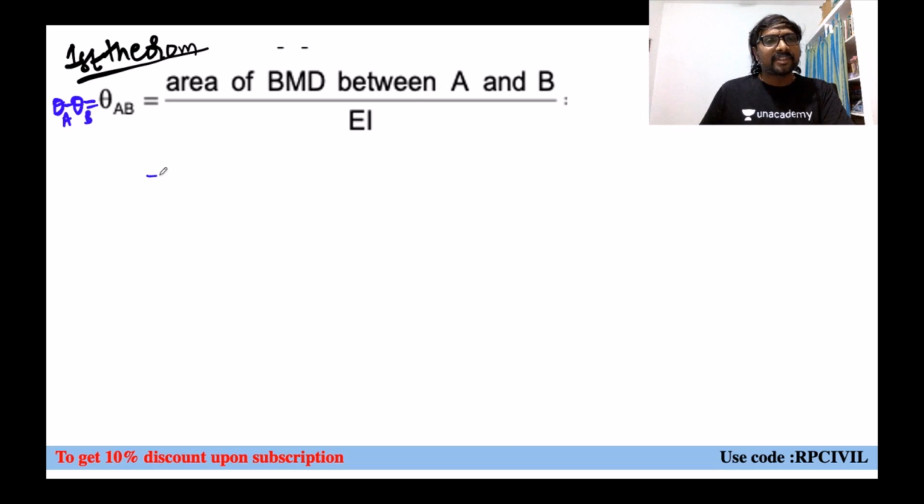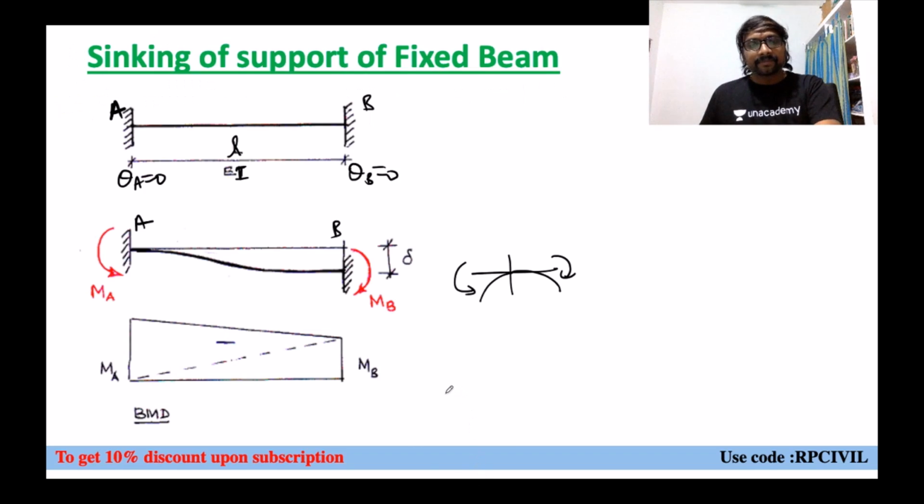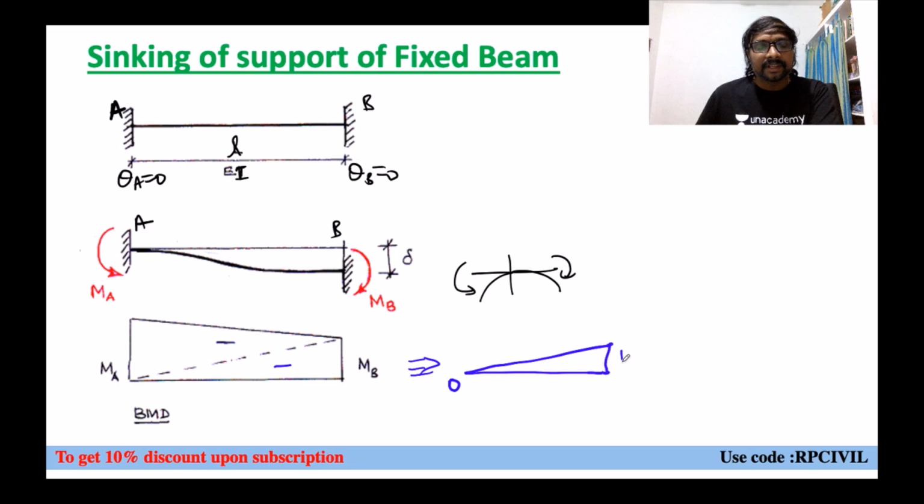Now if you just observe this diagram, how can you split it? It is a trapezium, no? So we are assuming MA is higher than MB. So we can split it into triangular format like this. Both are negative only, we just observe. First triangle, bottom triangle: here it is 0, here it is MB, and this is your L. Negative only, don't worry about negative positive sign here.